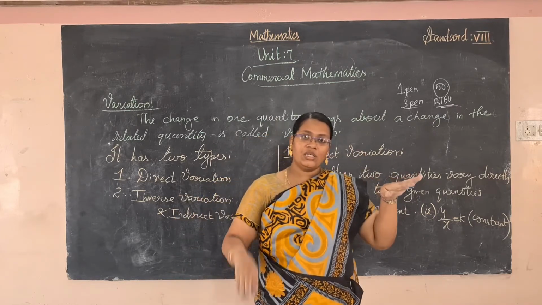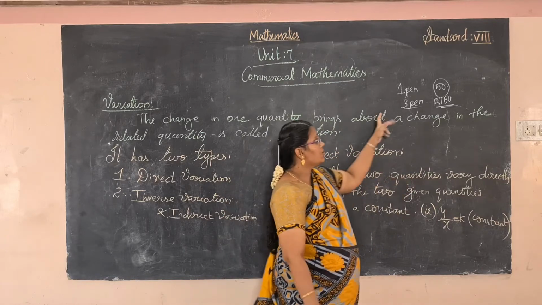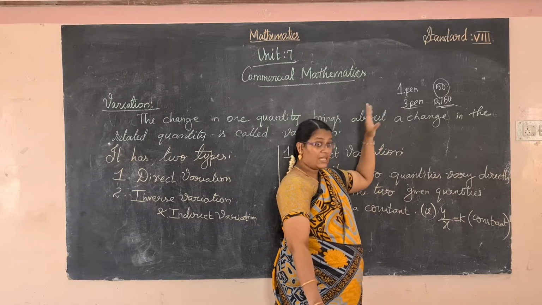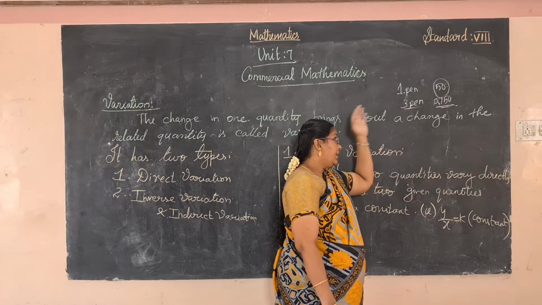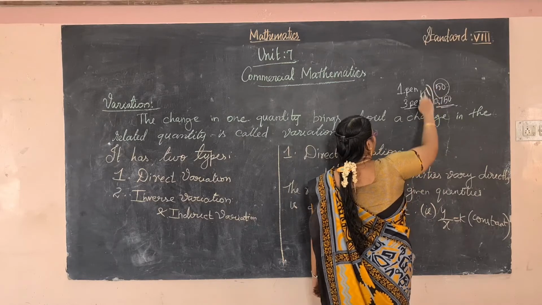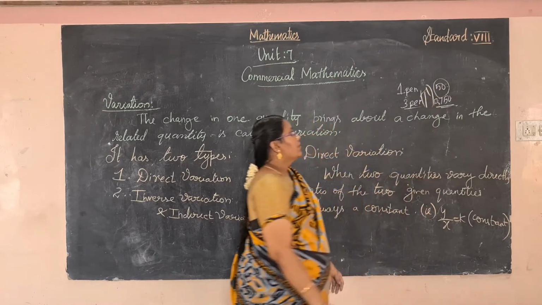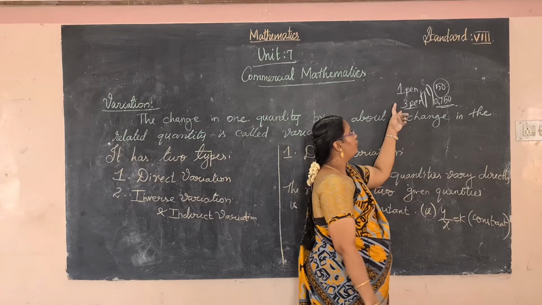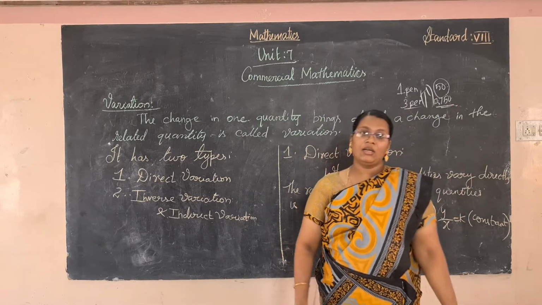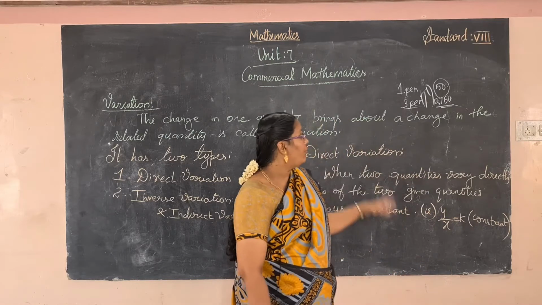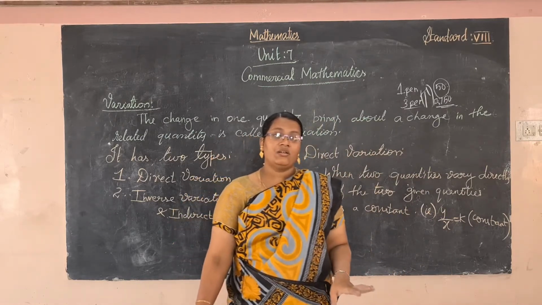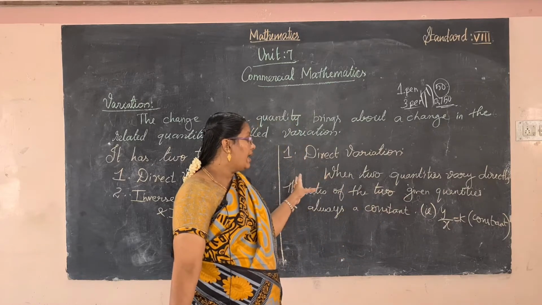This is one example of direct variation. The number of pens is increasing and the cost of the pens is also increasing. This kind of variation is called direct variation.